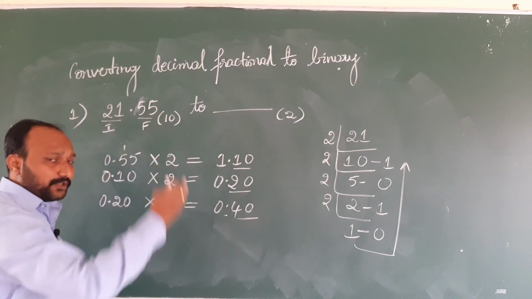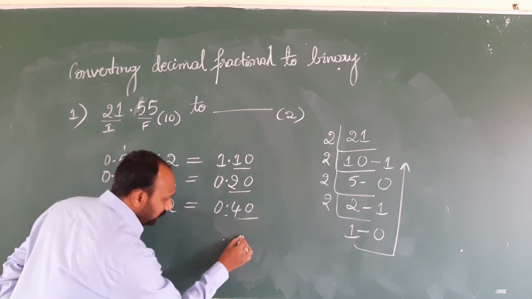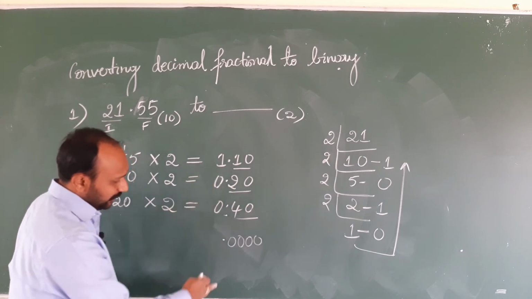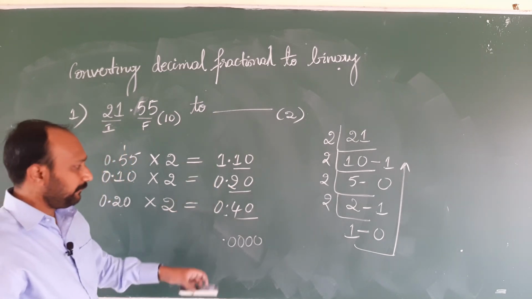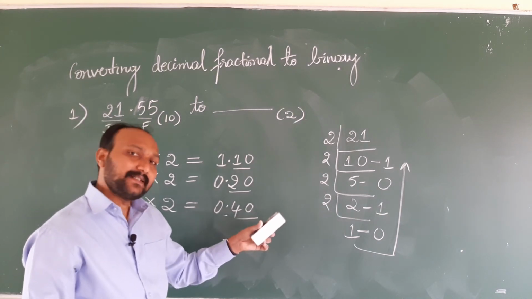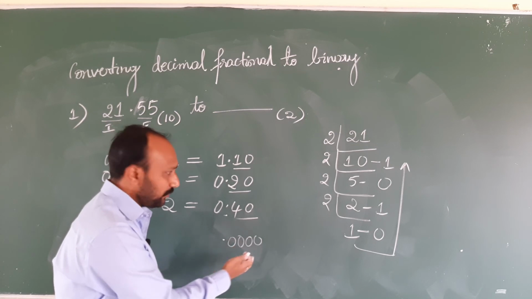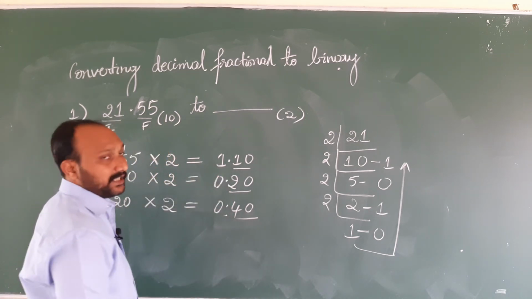So you can continue. How long you can continue? Until you get all the fractional part as 0. Okay, so you can continue up till either 3 or 4 levels, or it is enough once you get the fractional part as 0. But here we didn't come across the fractional part as 0. That's why we will be stopping by the 3rd level. That's enough. So now we need to write the answer.